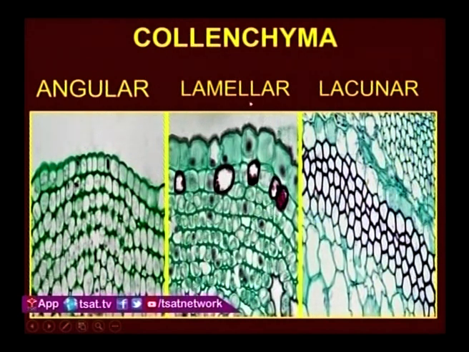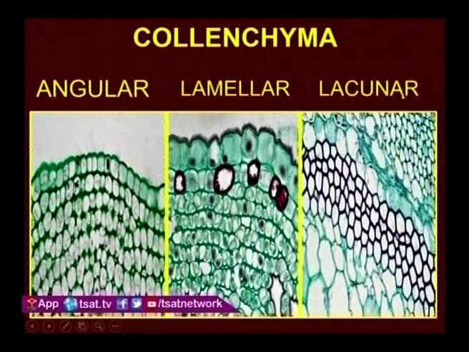Next, coming to the lamellar collenchyma. In lamellar collenchyma, what happened? Pectin is deposited on the tangential walls. So, in this picture you can see outer and inner tangential walls, they are looking very thick. This is called lamellar collenchyma, and it is present in Rhamnus and Cochlearia.